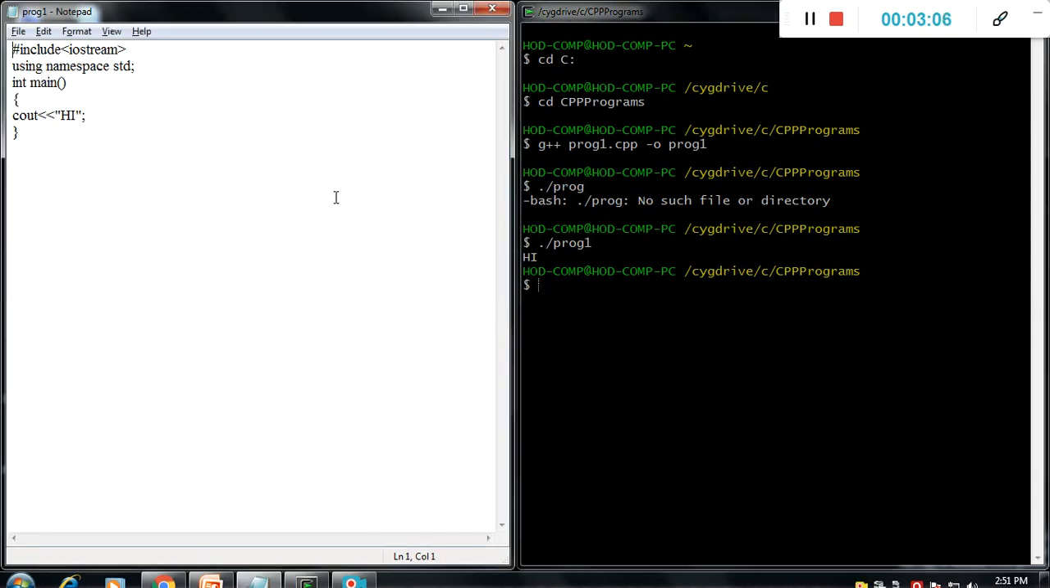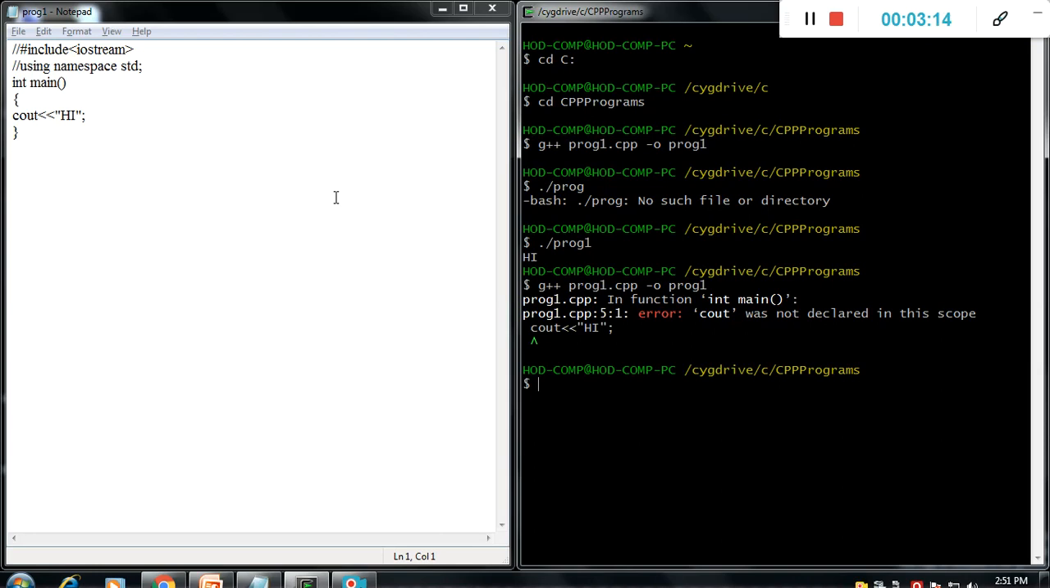Now we will comment out these two lines and verify how exactly it works. It simply gives an error. Why? Because cout was not declared in this scope. When we run this main function, it asks for cout. What is cout? That's why using namespace std is very important. It's a bridge between the iostream library header file and the cout. The cout definition is stored in this library file, under this iostream header file.